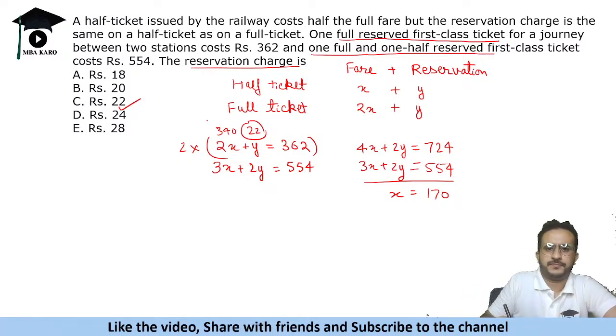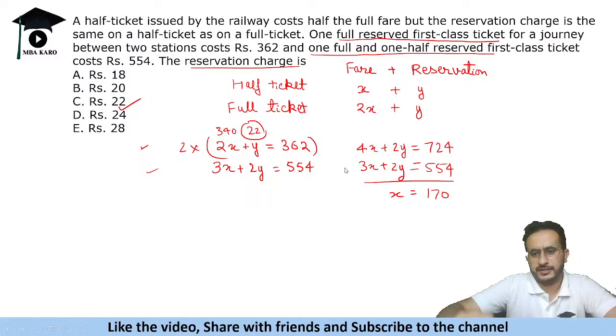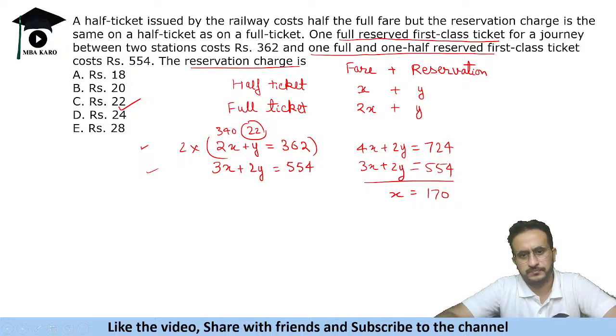Okay, so that is the fare, and that is the reservation charge. A half ticket's fare is half of a full ticket's, and the reservation charge is constant for both. So in this case you have 2x plus y, and this is x plus y. So one full ticket, this is half ticket plus full ticket, and hence you can get this value.